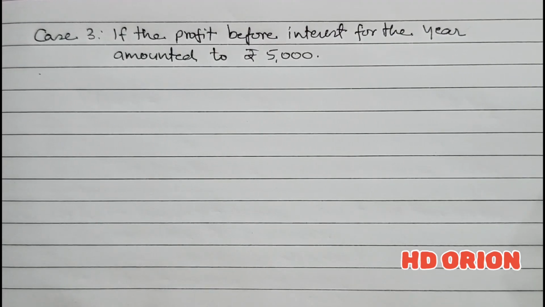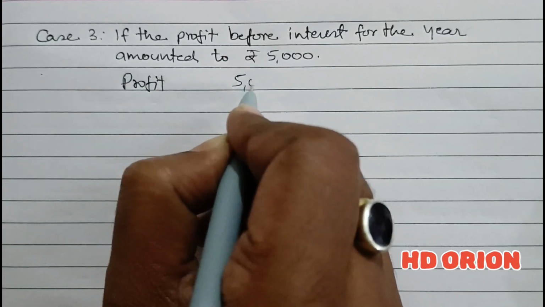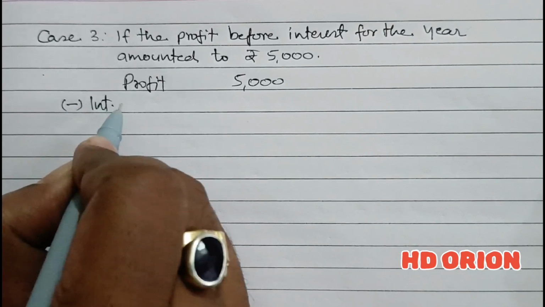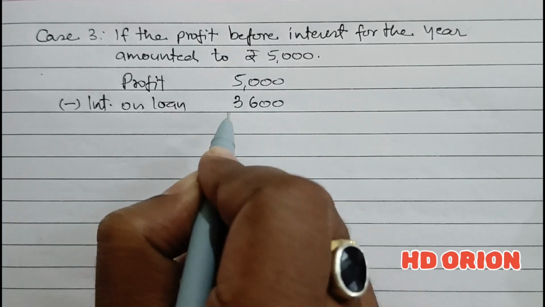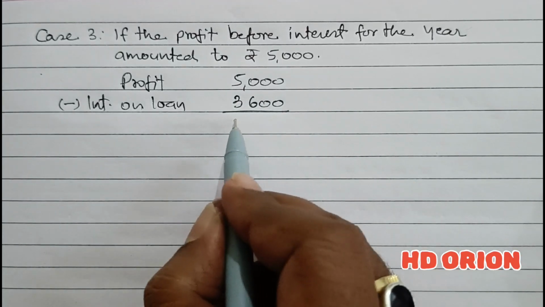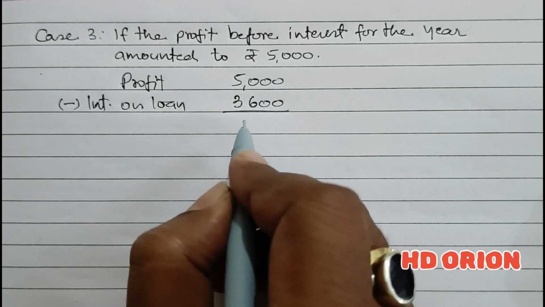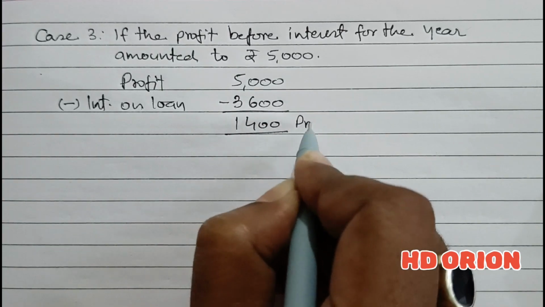Now case 3. If the profit before interest for the year amounted to rupees 5,000. Here also 100% interest on loan is to be provided to the partners. So what is the amount of profit? Profits are rupees 5,000, and we have to subtract from it, because it is a charge against profit, interest on loan. For both the partners it is 3,600 rupees. So here profits are sufficient. You see, full interest on loan can be adjusted against profit, and we are left with 1,400 rupees. When we subtract here, we get 1,400 rupees as profit.